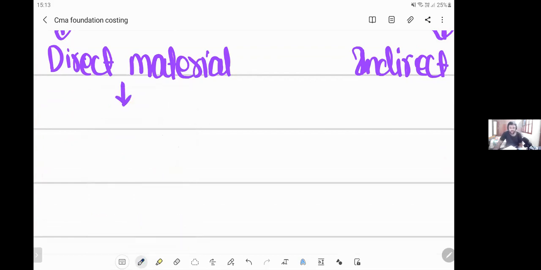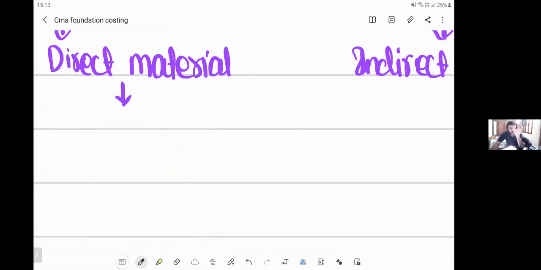Let's see, what is direct material? Direct material is something which can be identified with a product. Any material which can be identified with the final product, we call it direct material. Any material which cannot be identified with the final product, we call it indirect material.